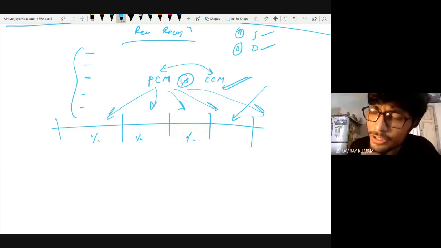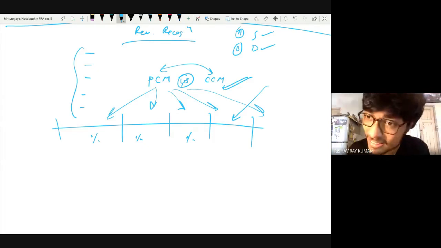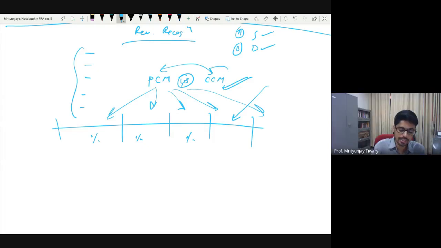So let's quickly take an example. What did you say about CCM? When the project is completed. Yeah, so when the project is completed, it is in that period we recognize the revenue. That is called the completed contract method. And if we recognize the revenue in the proportion in which you have done the work, we call the method percentage of completion. We'll see some numbers for the same.